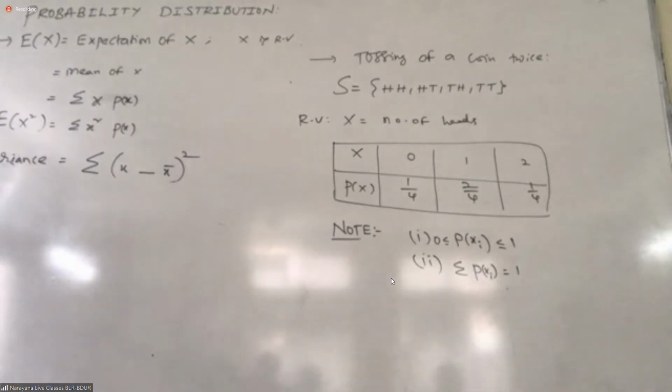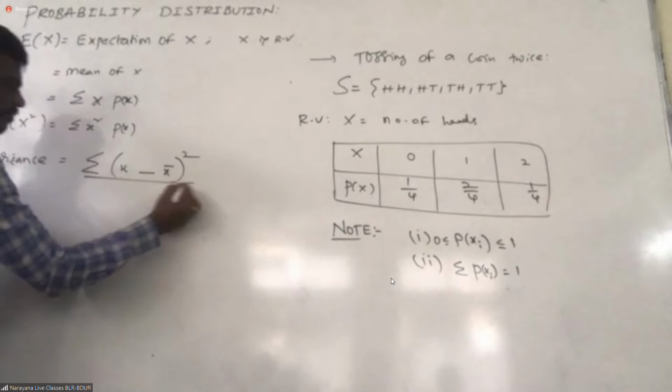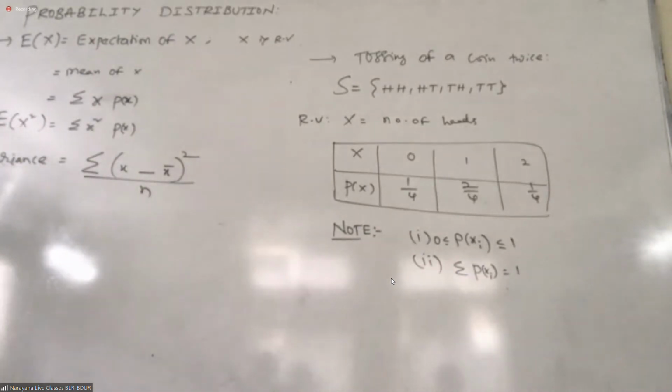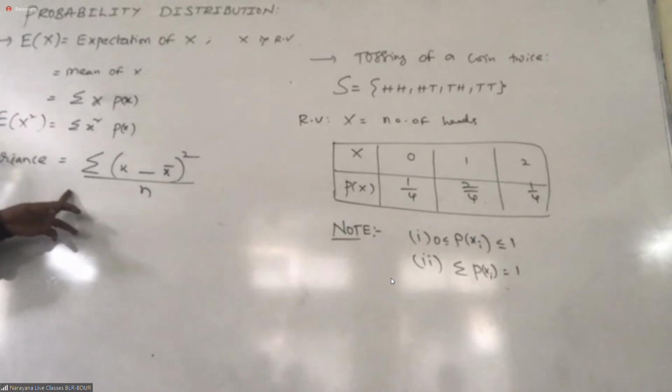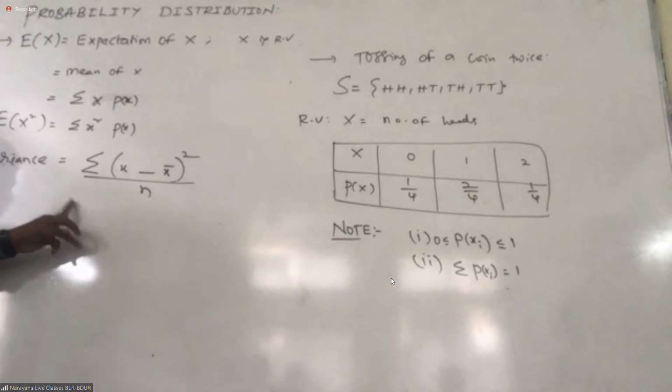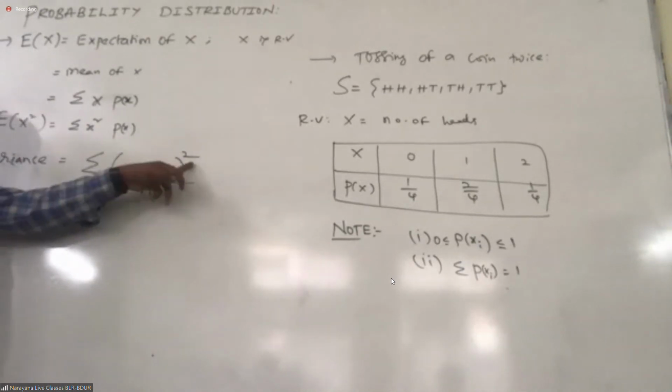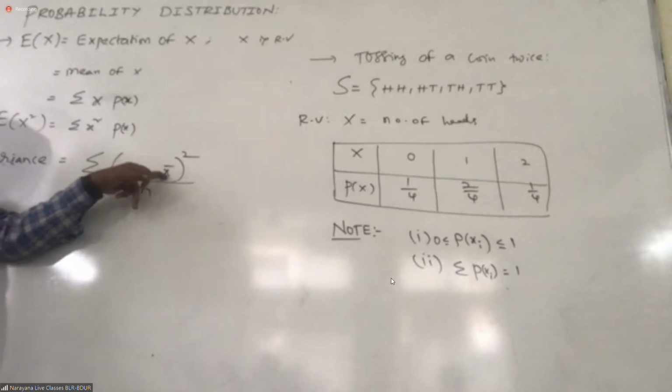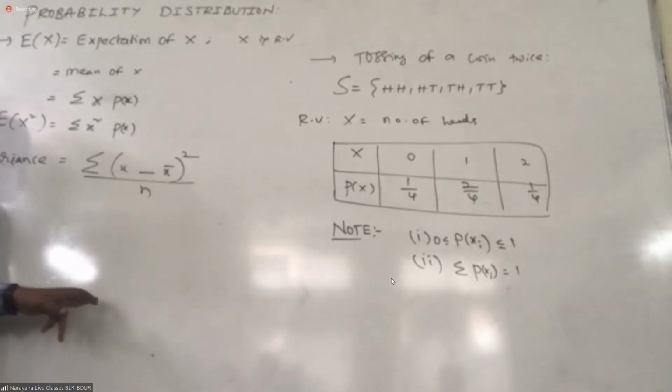Remember, students, the basic definition of variance is nothing but the sum of squared deviations from the arithmetic mean.